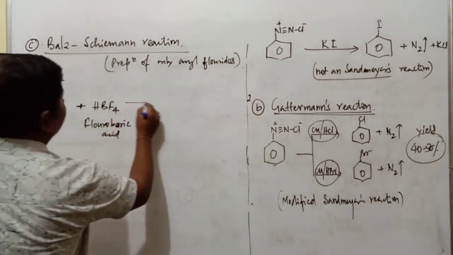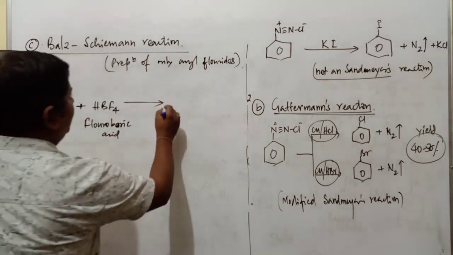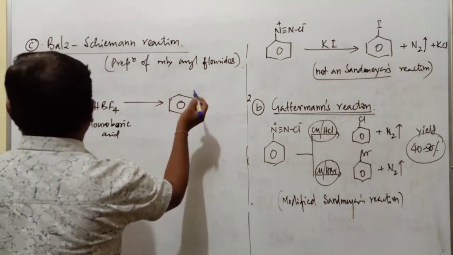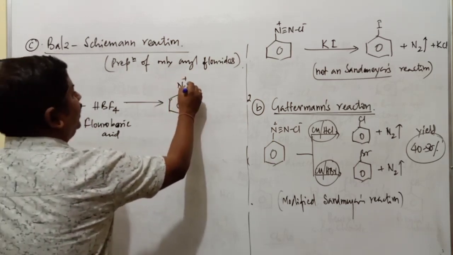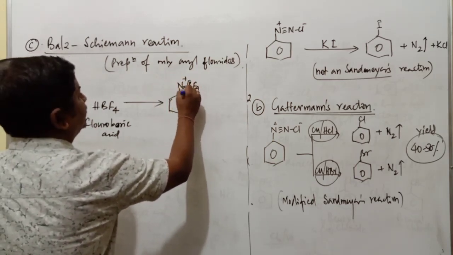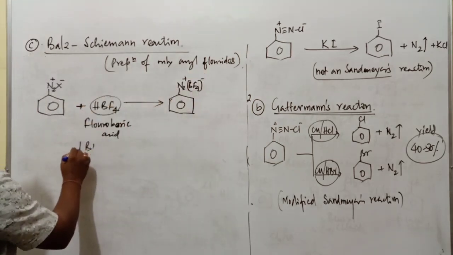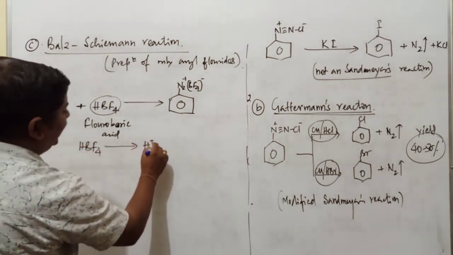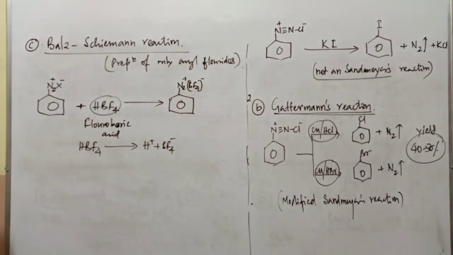So what happens here when this compound is treated with fluoroboric acid? Now the compound produces an intermediate compound, which is N2+ and BF4−. This HBF4 gets ionized into H+ and BF4−.